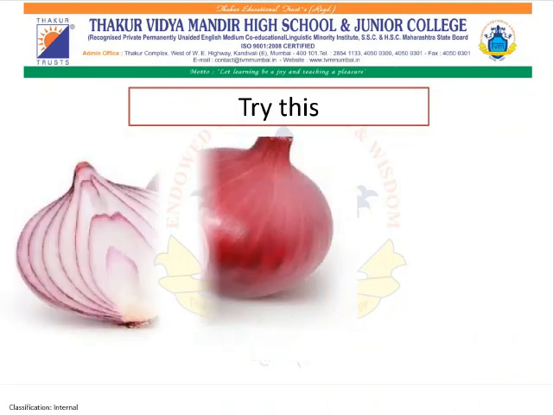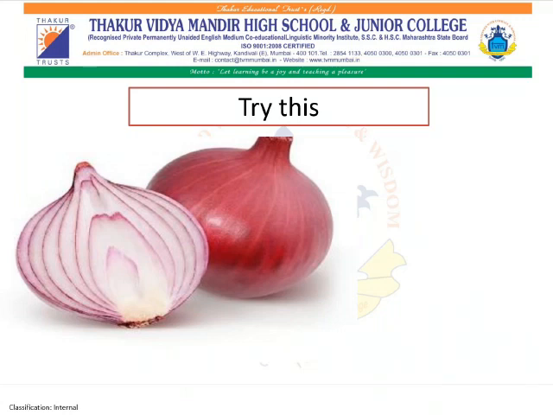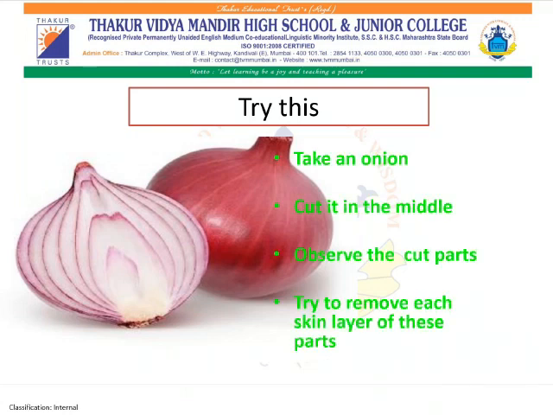Now first we will study mechanical weathering. Before that we will perform this activity. Take an onion, cut it in the middle, observe the cut parts, and try to remove each skin layer of these parts. Now we will notice that just as we can remove each and every outer layer of this onion, similarly in nature rock also undergoes such a process, and that we are going to look at in exfoliation.